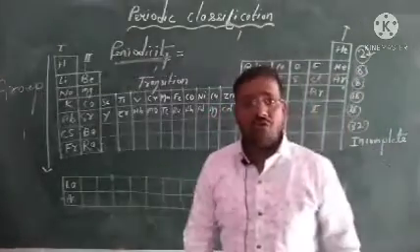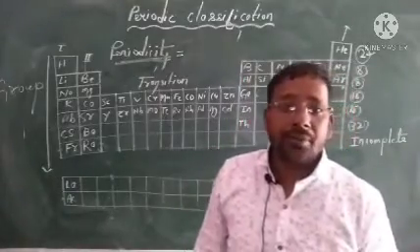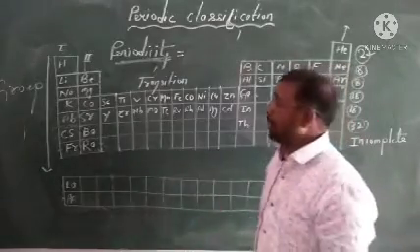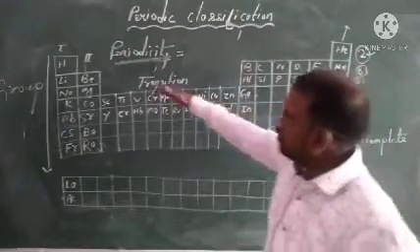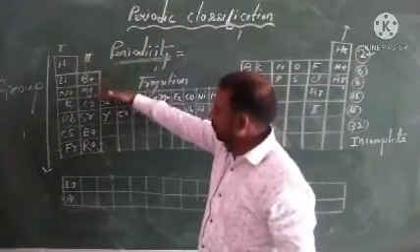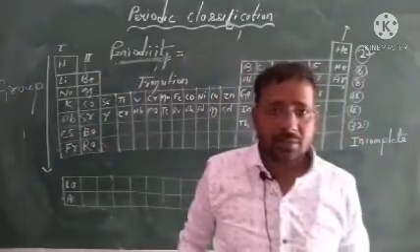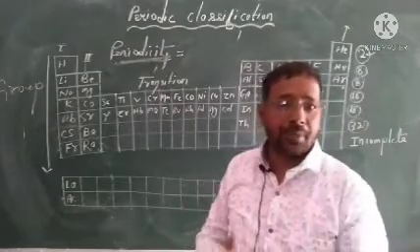So there are 18 groups. And periods are horizontal rows. How many rows are there? 1, 2, 3, 4, 5, 6, 7, means 7 periods.